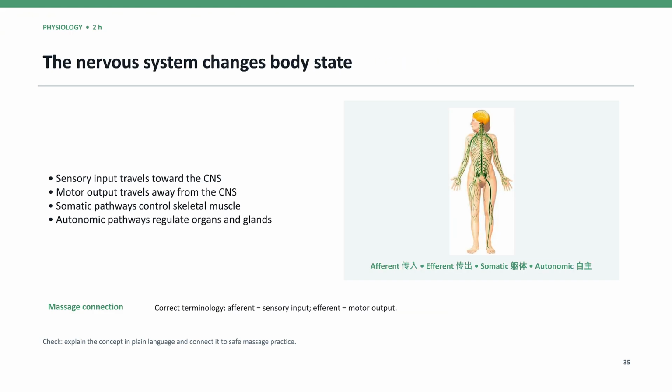The sympathetic division, 交感神经, supports alertness and action. Heart rate may increase, breathing may become faster, and blood flow is redirected toward tissues needed for activity. The parasympathetic division, 副交感神经, supports rest, digestion, recovery, and energy conservation.